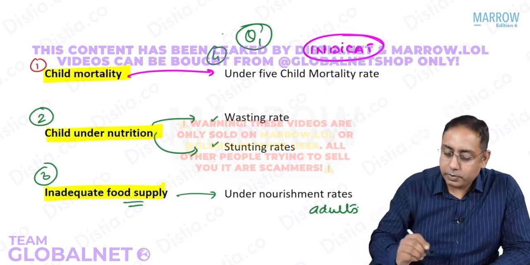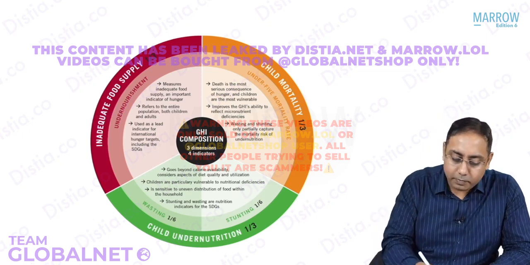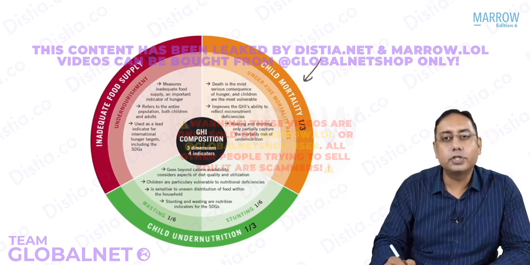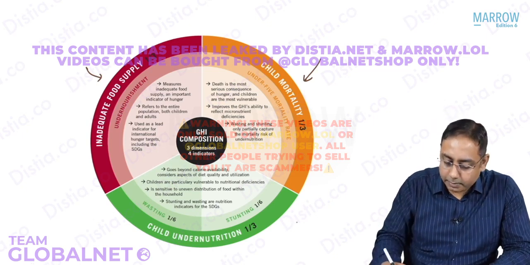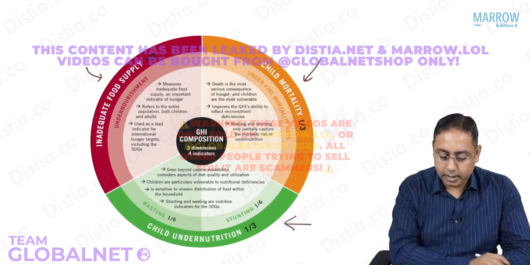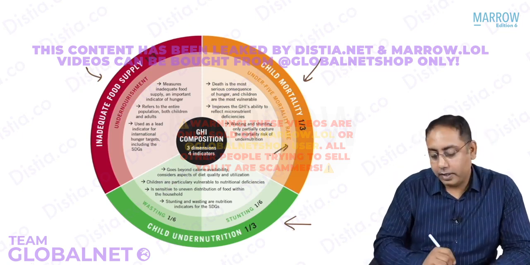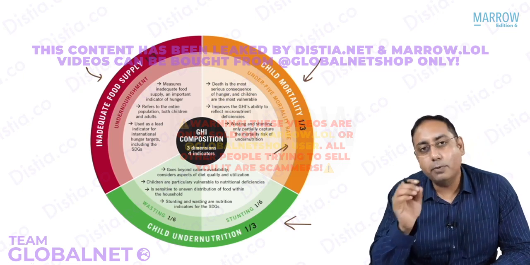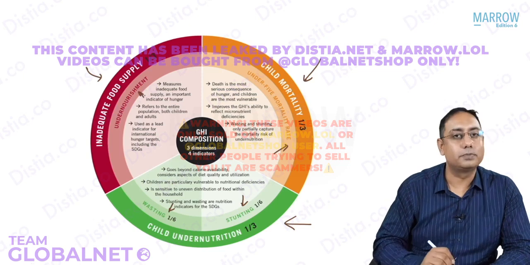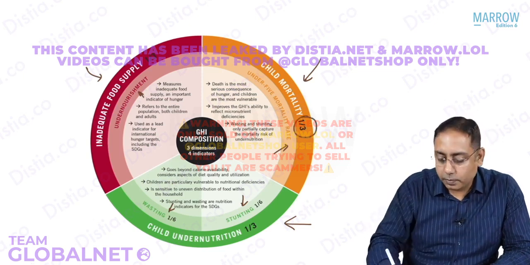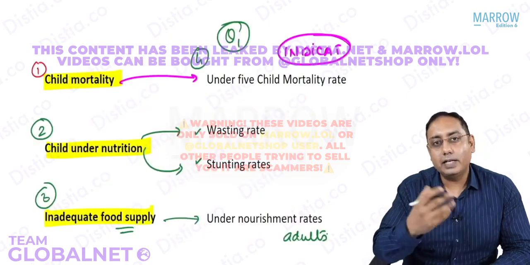Once you are done with this, you can see that in this circle, we are talking about the dimension for the child mortality, dimension for the inadequate food supply, and a dimension for the child undernutrition. Based on these dimensions, inside, I don't know if you can read it, there will be indicators. The child mortality by the under 5 indicator, then you have the stunting, the wasting, and the undernourishment. Now, can you see these numbers over here? These numbers indicate the weightage for these things.